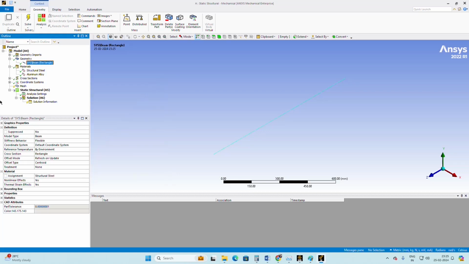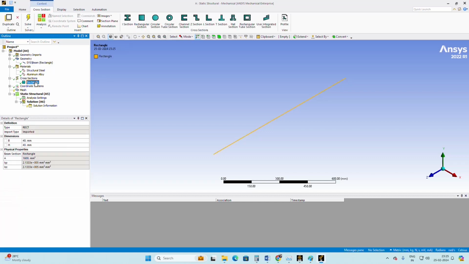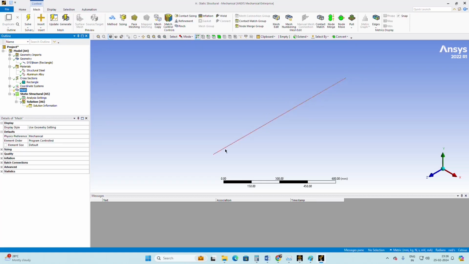Now if you click on the cross-sectional rectangle, you can see the area of the cross-section and the moment of inertia in the x direction and y direction shown here. Since it's a rectangular one, the product moment of inertia is 0, so it's not shown here. For this static structural, as of now I have not done the mesh, so you can see only the line structure. If I right click on the mesh and generate mesh, it will give the default mesh for the geometry.